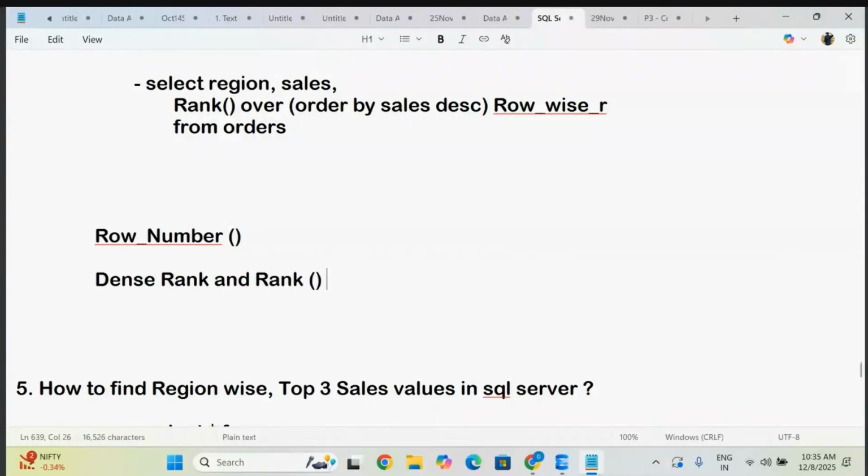Not only here, if some people try to play the trick, they will ask what is the difference between this skip rank and dense rank from your Power BI also. So these are all functioning the same. So don't confuse it. Whenever you are answering, whether they are asking from the Power BI side or from your database side, you have to be ready with them.